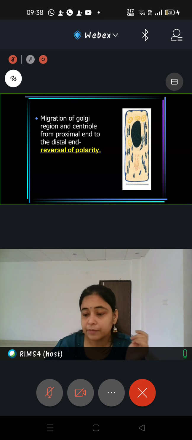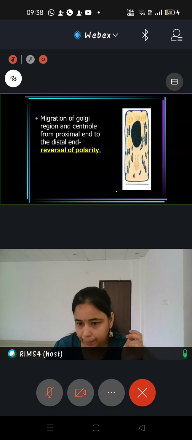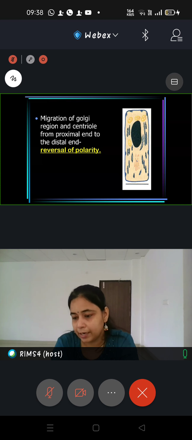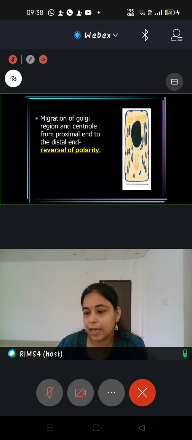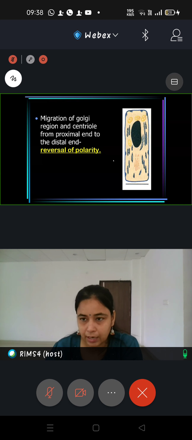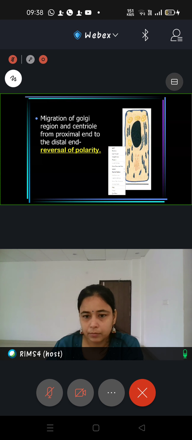This has to happen, because if the nucleus is not moving away, there will be no space provided for the organelles to come and place themselves at the proximal end of the cell and perform their function. Right? So that is very, very important: reversal of polarity is a mandatory phenomenon prior to enamel matrix deposition. I hope I am clear to everyone in the class. It is a very important step which has to happen in the ameloblast for the secretion of enamel.